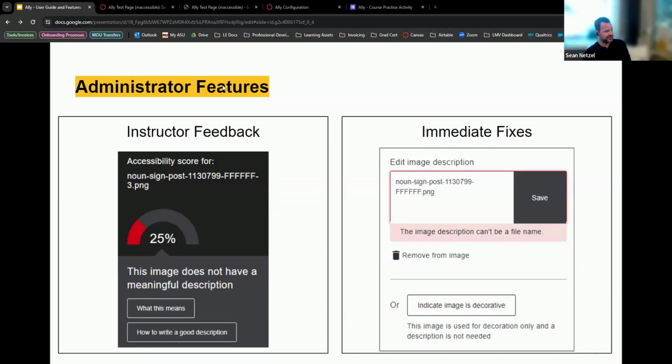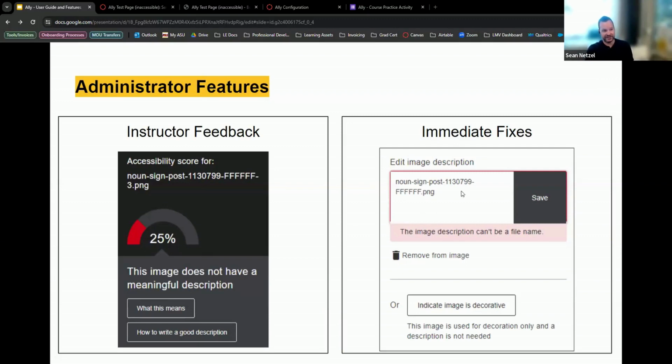As far as the administrator features here, the top part I showed you is called the instructor feedback tool. This instructor feedback tool does just give default language in here for what's wrong with it. That's something I'll get to that you can even customize. So if you have faculty who you want to be remediating things themselves and you want to train them a little bit, you can give them more information here and show them how to do that themselves. So this is also customizable.